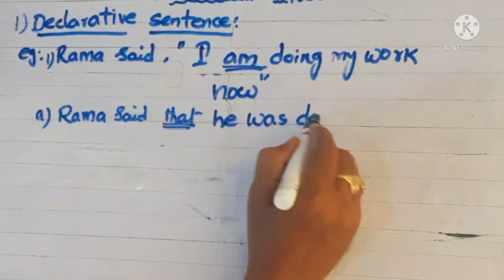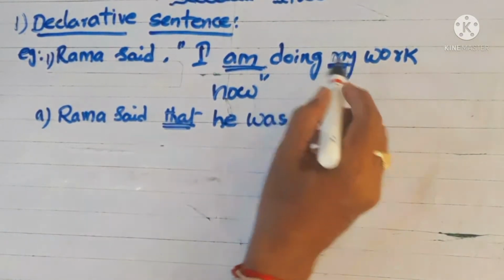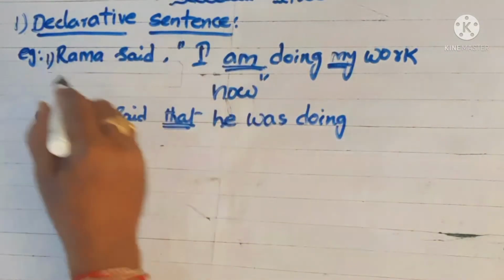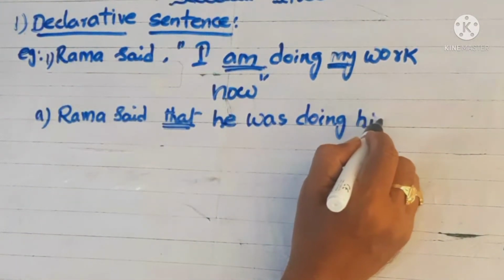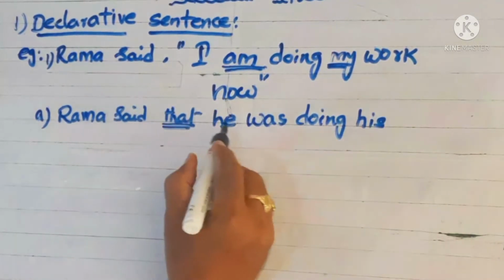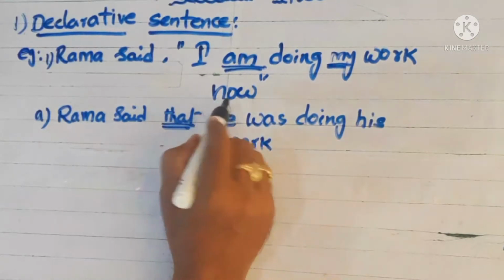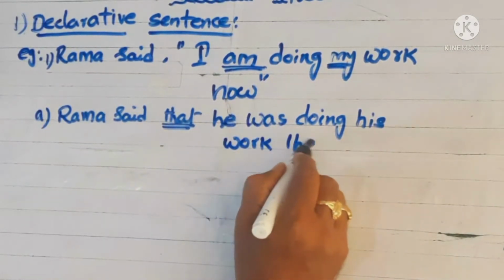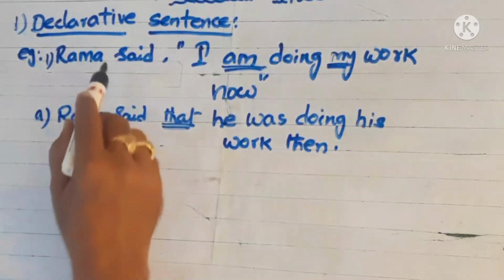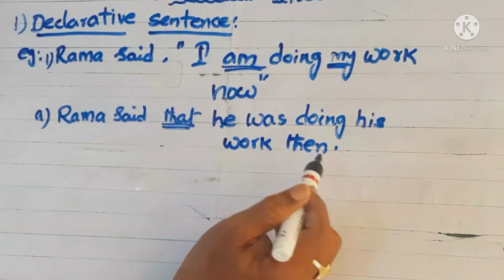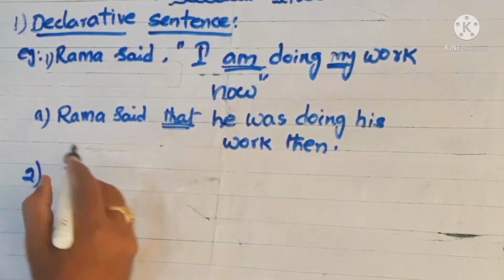You can write doing as it is. My here refers to Rama, so you change it to his work. Now changes to then. In this way you can convert the sentence from direct to indirect speech.